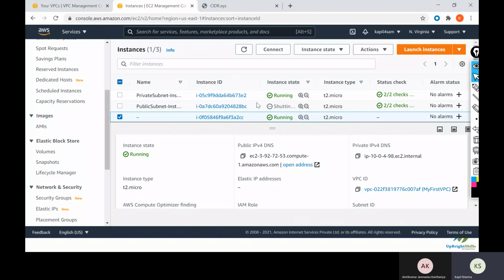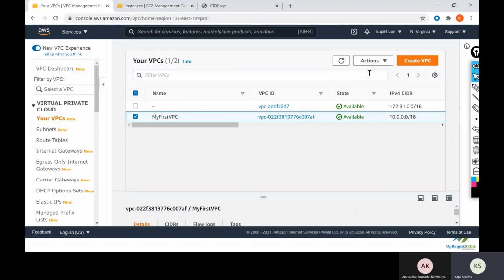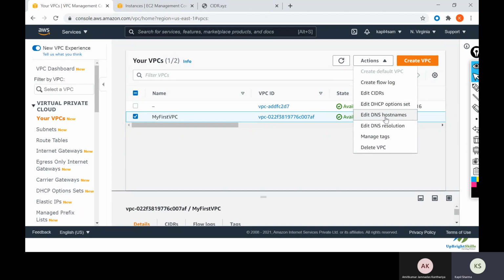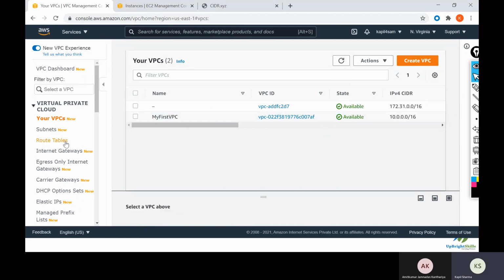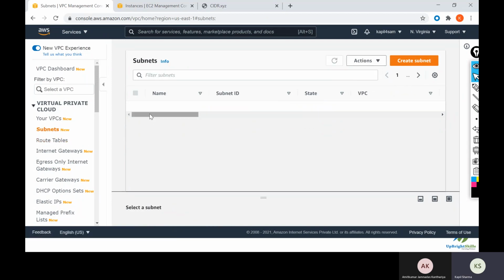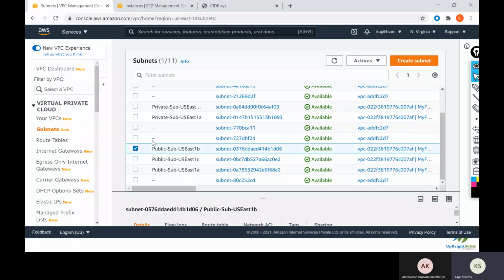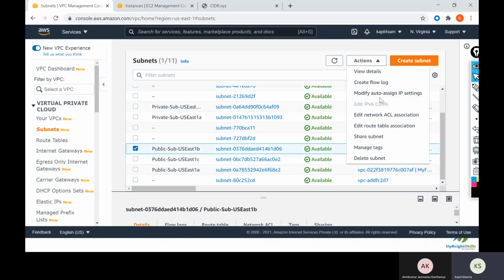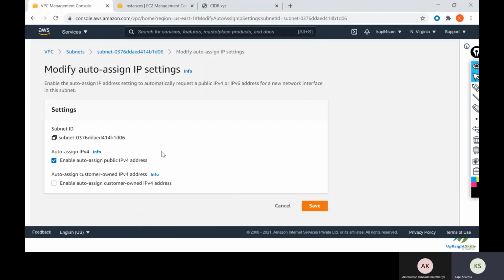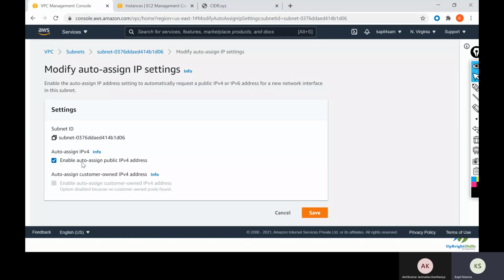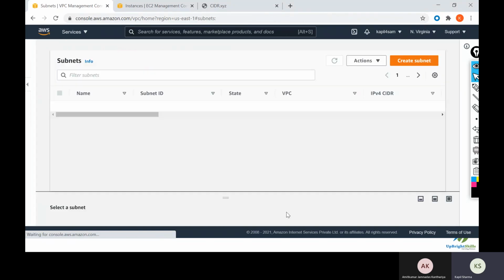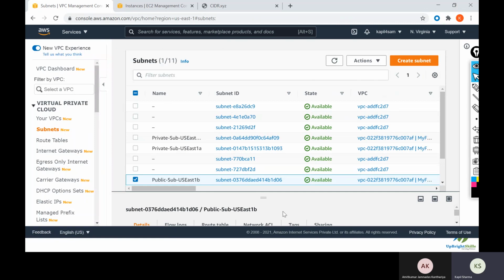So if you want both, you need to enable edit DNS host names, and you need to go to subnets, click on public subnets, and from here go to actions and modify auto assign IP, and click on enable auto assign public IPv4 address. So these are the two settings you need to enable to get a public IP address for your public subnet instances, right?